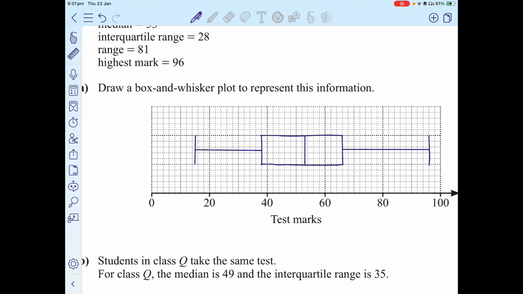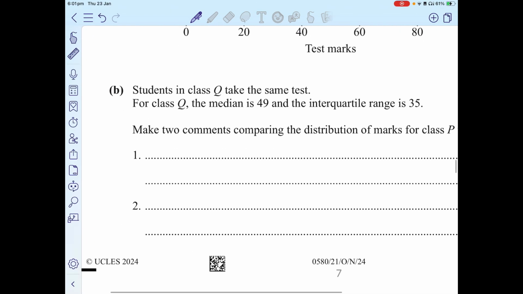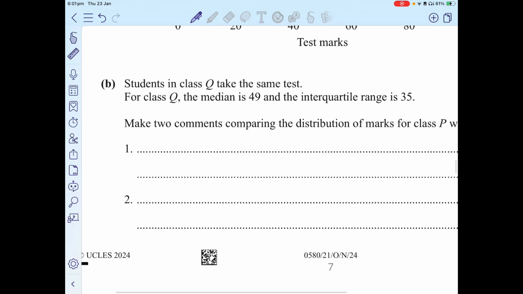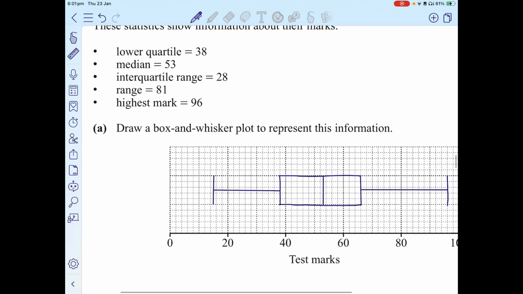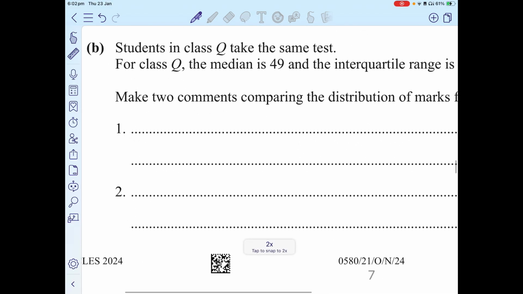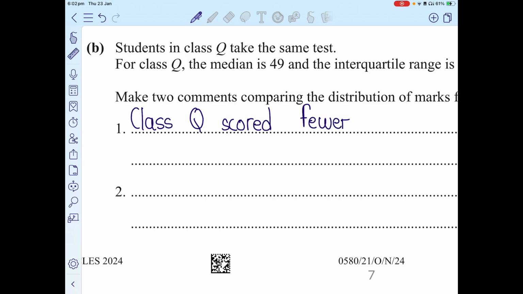Now let's move on to the other part. Students in class Q take the same test. The median is 49 and the interquartile range is 35 for them. Now, in class P the median was 53, but for class Q the median is lower. So we can say that class Q scored fewer marks on average because the median is lower. You have to make two comments about the data, comparing them. So they scored, first of all, fewer marks on average, as the median is lower.